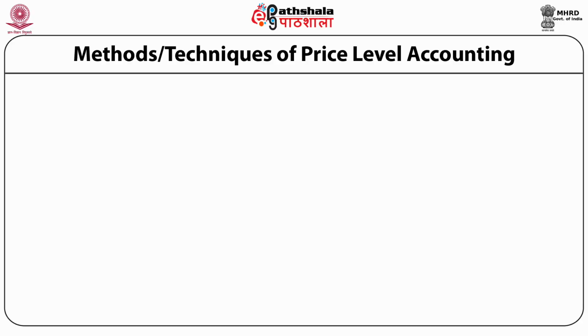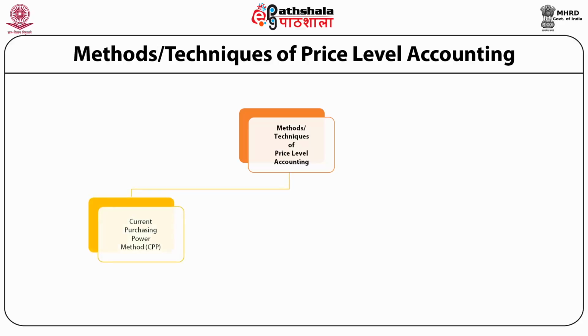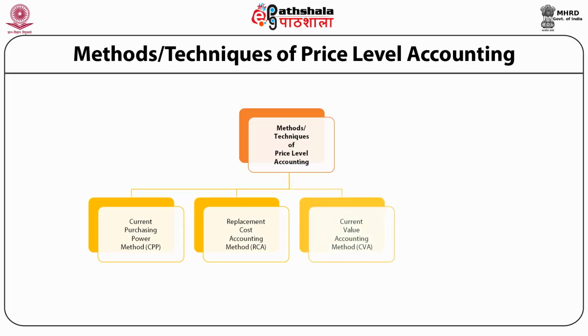And this figure makes clear that there are 4 techniques, or 4 methods, which can be used in price level accounting or inflation accounting. The first is the current purchasing power method, second is the replacement cost method, third is the current value accounting method, next is the current cost accounting method.